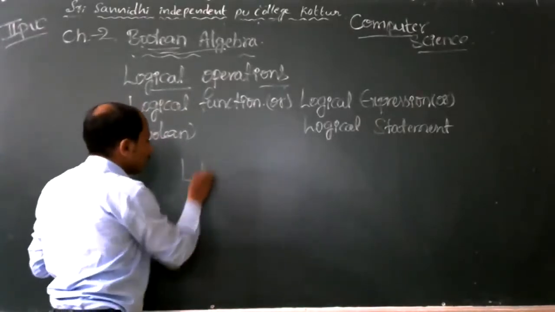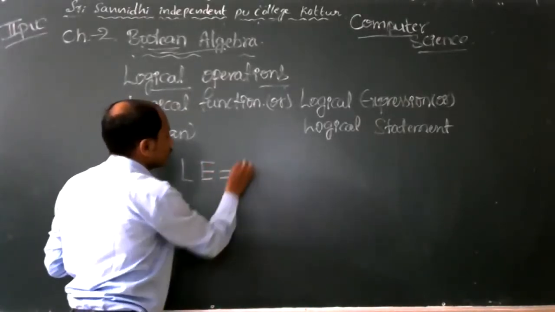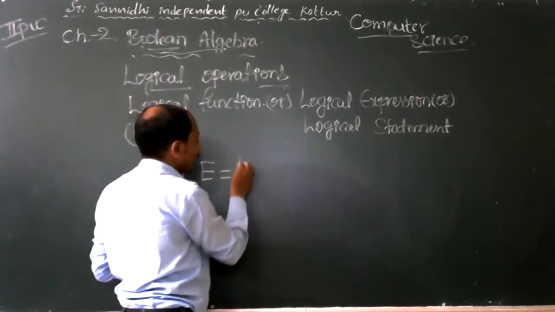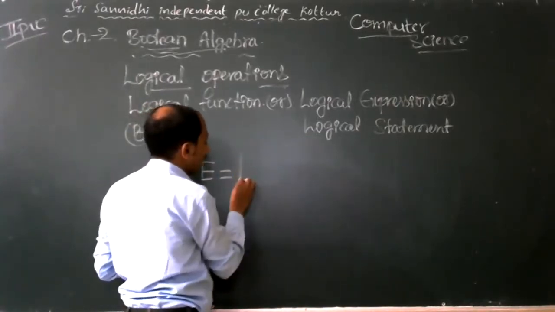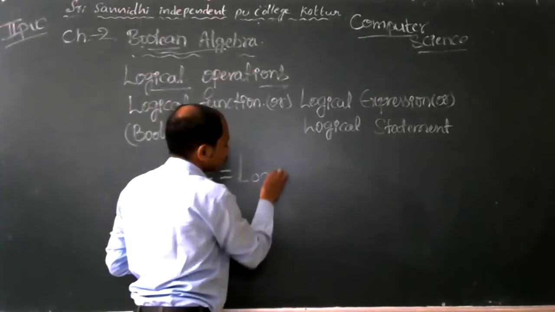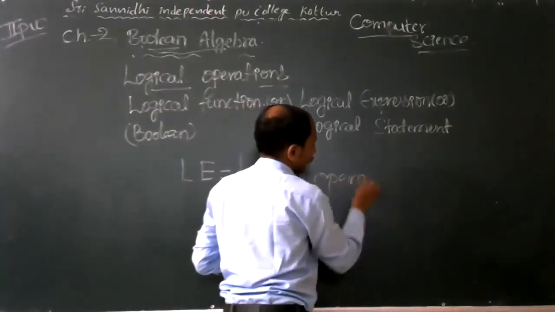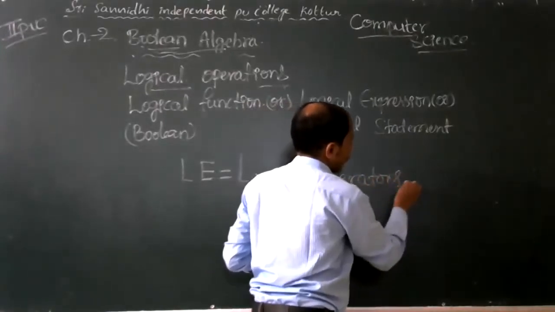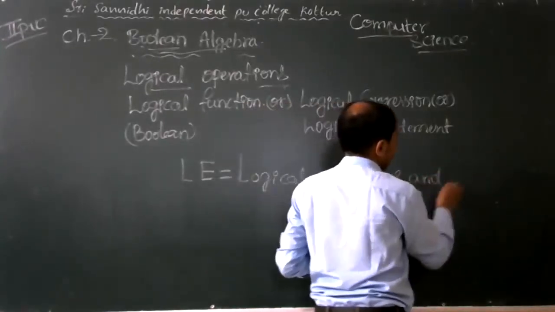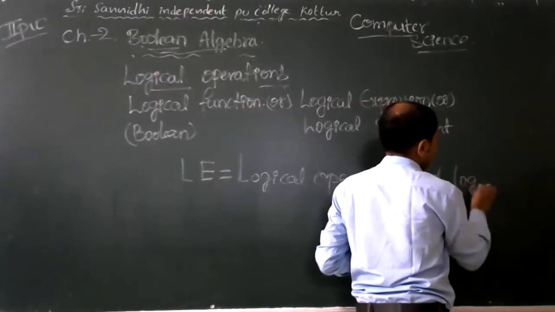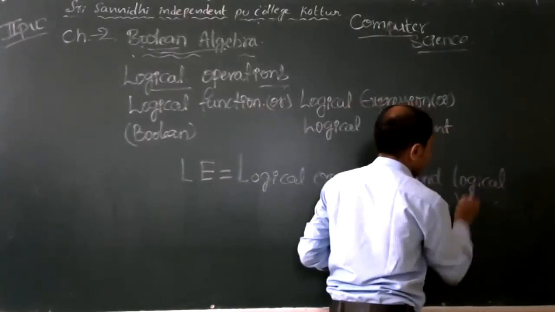A logical expression is a combination of logical operators and logical variables.